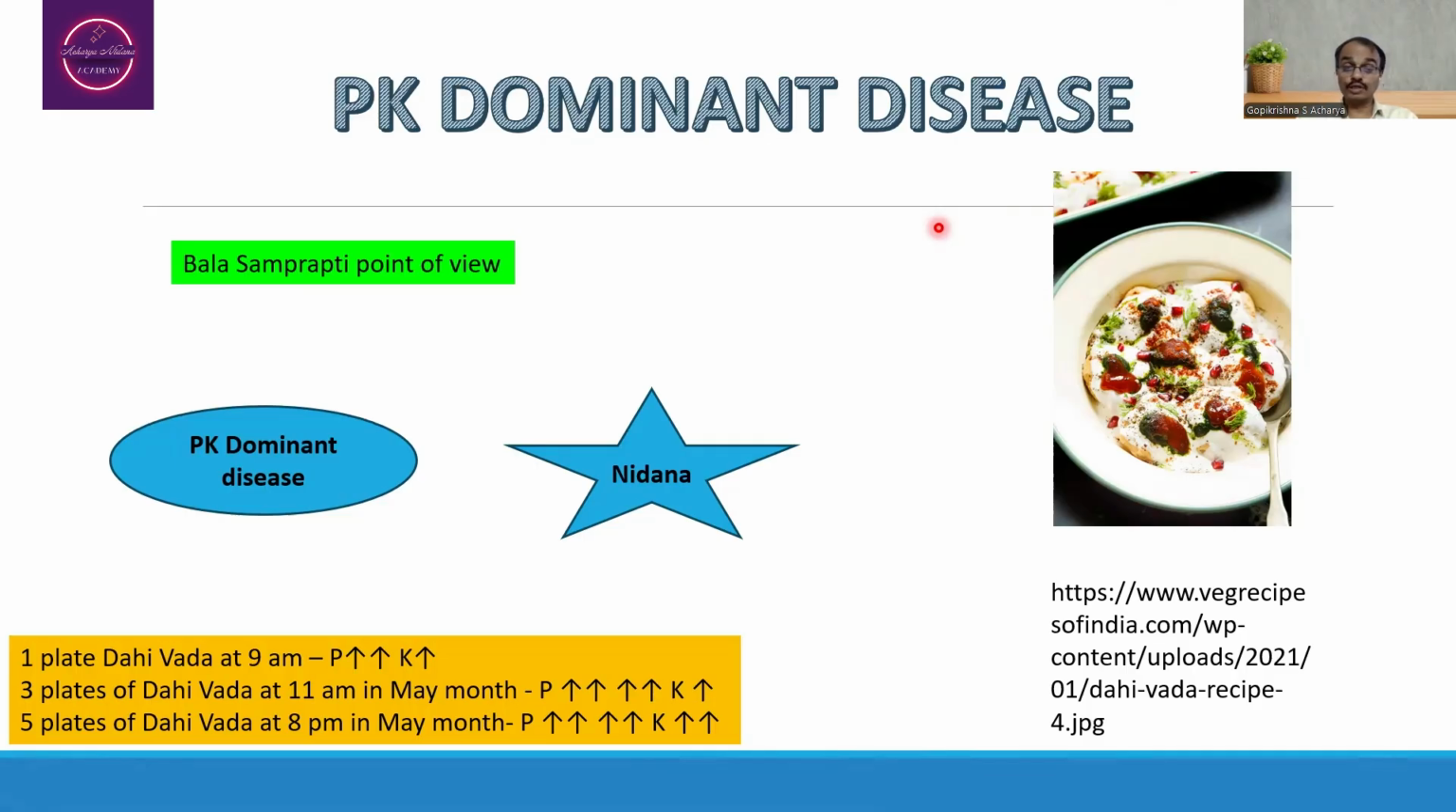If the person consumes 5 plates of Dahi Vada at around 8 p.m. in the month of May, then we are going to predict there may be a possibility of abnormally increased Pitta dosha vitiation, and to a much lesser extent Kapha dosha increase may be observed.